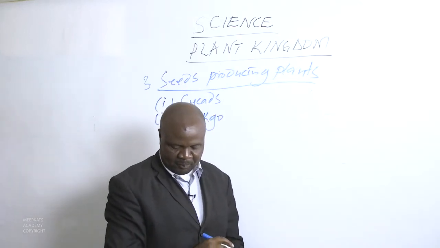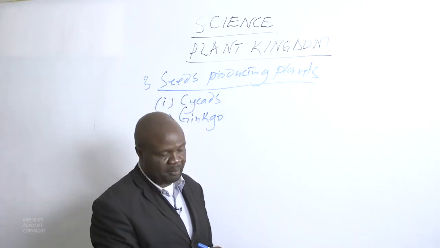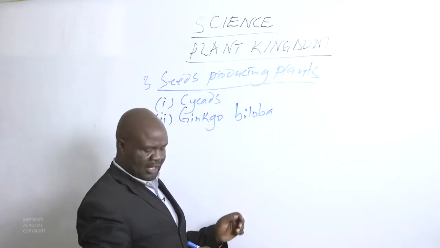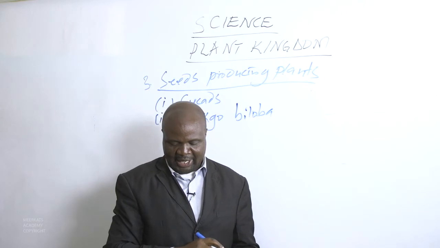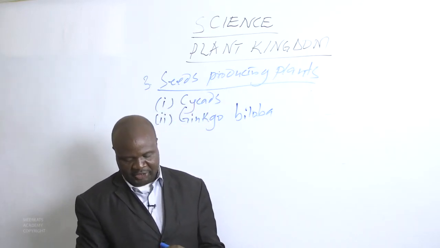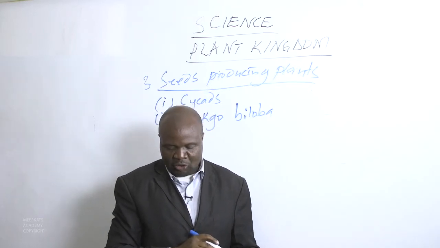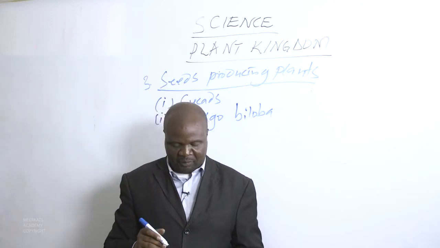We have an example of a ginkgo called Ginkgo biloba. We are told it is sometimes called the maidenhair fern tree. It is the only member in this class. The ginkgos have separate male and female trees.